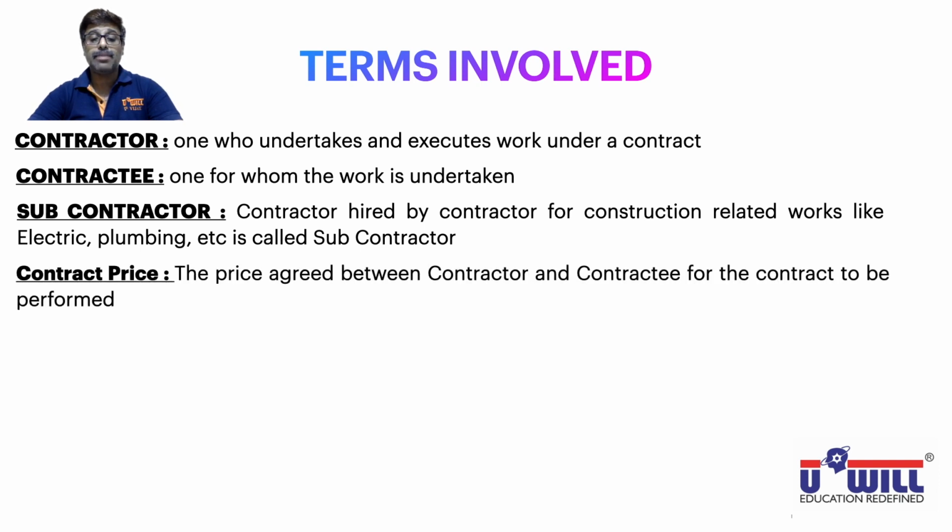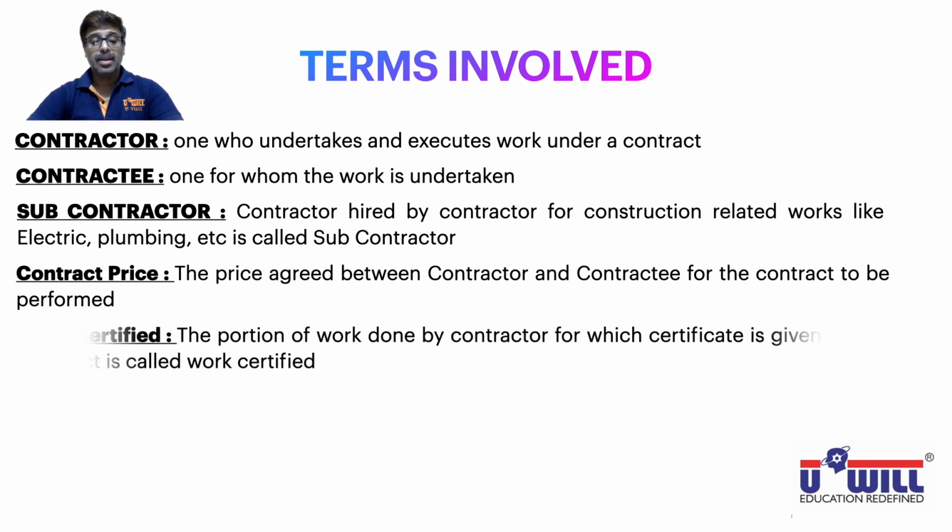Next term is contract price. Now this is the price agreed between the contractor and the contractee for the contract to be performed. Means if you go and buy a particular house in Greenwoods, he has quoted the price as 1.5 crore. Finally, you both sit on the table and negotiate and decide that the final price you are going to pay is 1.3 crores. Then what is that 1.3 crores? Contract price. So it's a price agreed between the contractor and the contractee for the construction work to be performed.